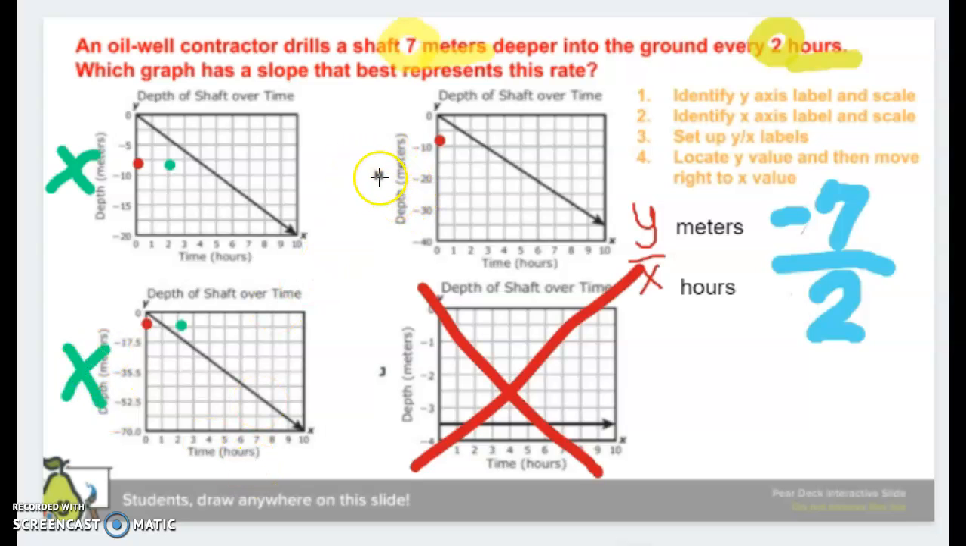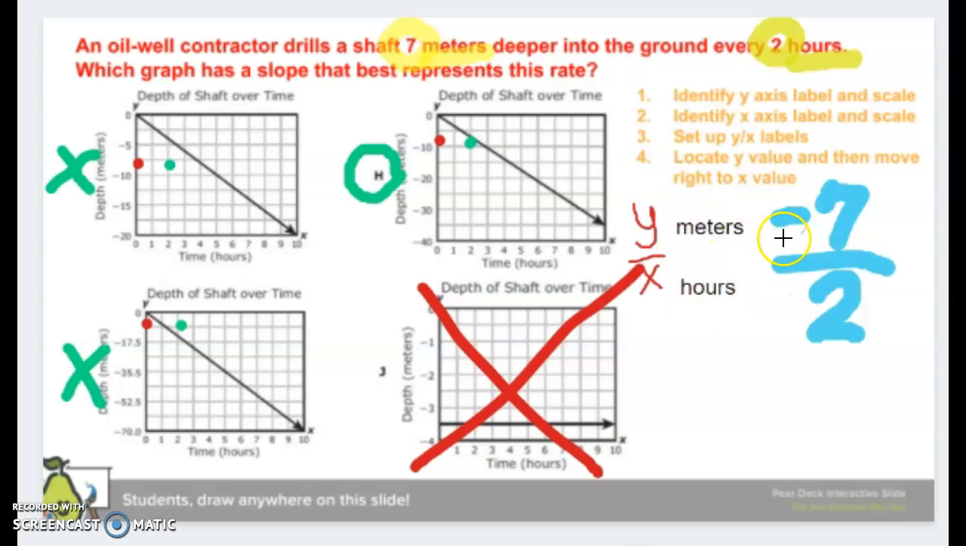So my last answer choice that I can check, -7, if I move over 1, 2, I'm landing on my line, and if I had a better placement of my first dot, I would be landing more on the line, but we can see that this is the one we're talking about, so I know that this is my correct answer. Okay, the next slide is very similar to this one.